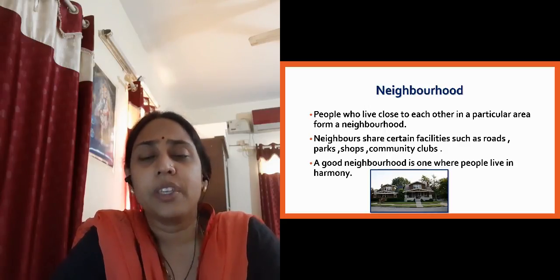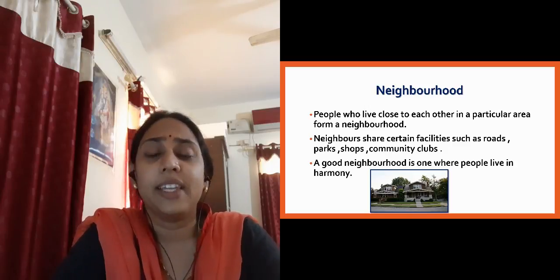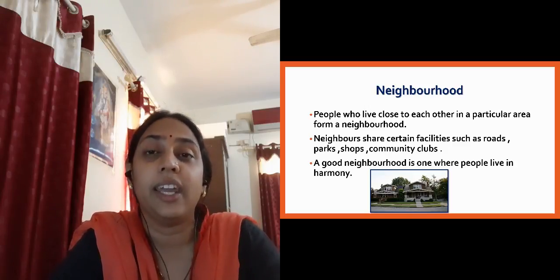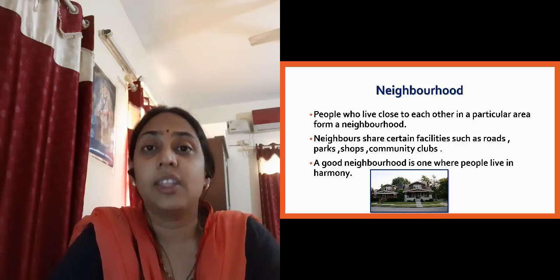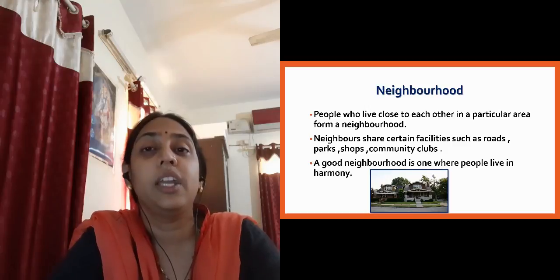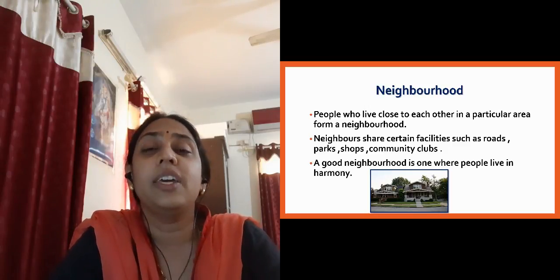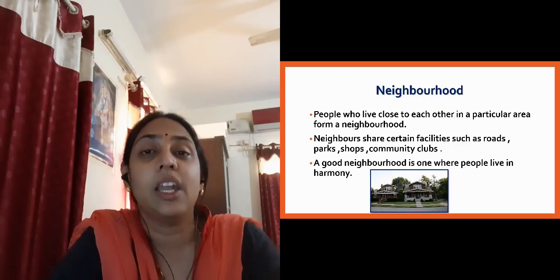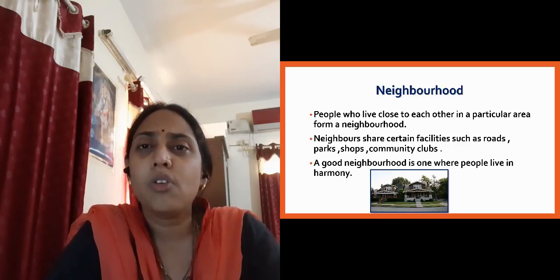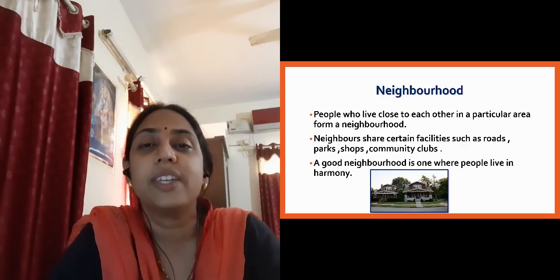And we all share the different facilities, like we share the roads, the shops, the lifts, the community clubs, the parks in that area. So whatever is there around us, in our surroundings, that is called our neighborhood. And it doesn't belong only to us, it belongs to all of us, right?